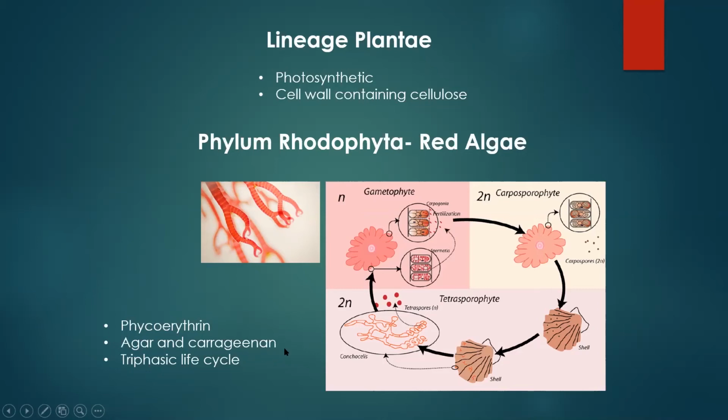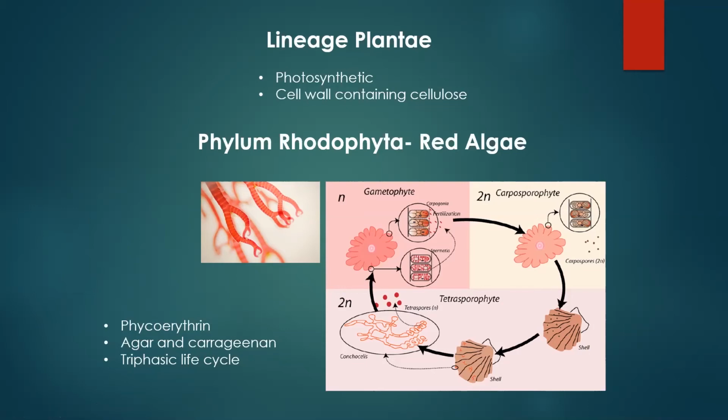These organisms also have a couple of different chemicals in their cell walls that we use commercially. This is where we get a lot of the material to make agar and carrageenan. Carrageenan is something we see a lot in toothpaste. It gives that thickness to the toothpaste we use. And if anybody has done anything with bacteria before, you should be familiar with agar, like an agar plate. It's a really gel-like substance that we use a lot. So these are commercially beneficial organisms.